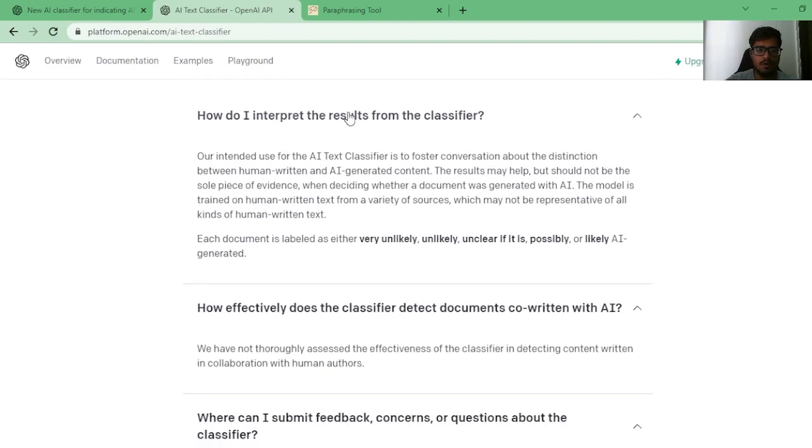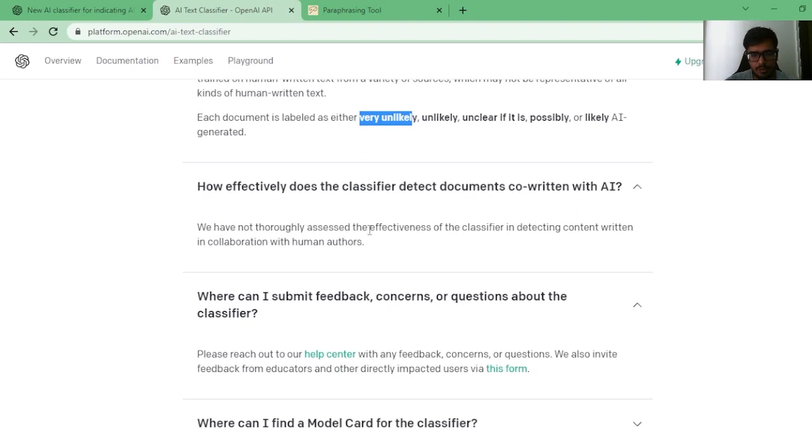And if you want to understand what kind of results to expect, it's either very unlikely, unlikely, unclear if it is, possibly, or likely. So this is the highest level, right? Possibly is where maybe it was written by AI. Unclear if it is is where it is not able to tell. Unlikely is when it's to a certain extent human generated, and very unlikely is like completely human generated.